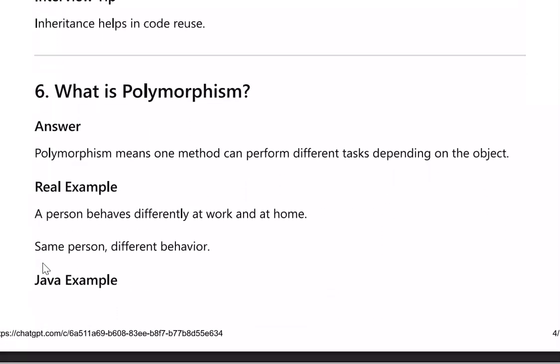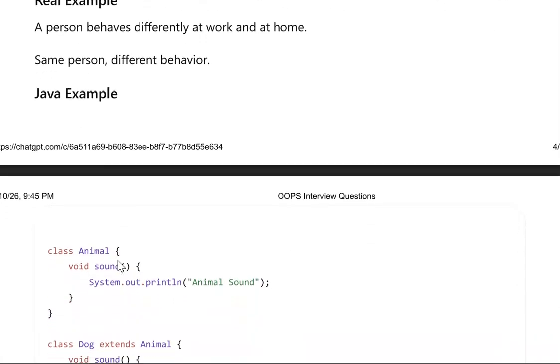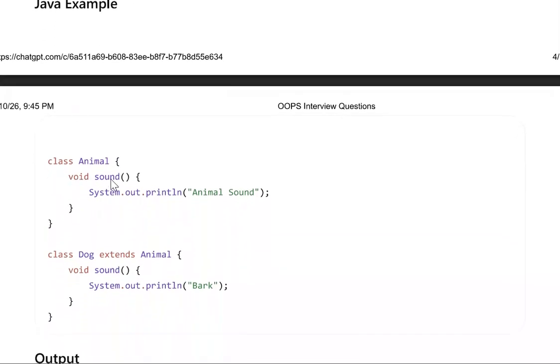What is polymorphism? Polymorphism means one method can perform different tasks depending on the object. Real example: a person behaves differently at work and at home. Same person, but different behavior. Let's say class Animal, void sound. We have a sound function in the Animal class.